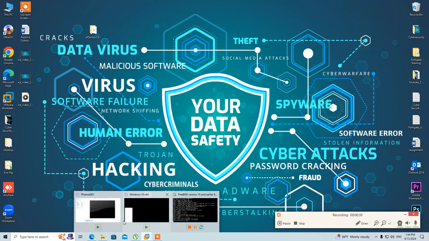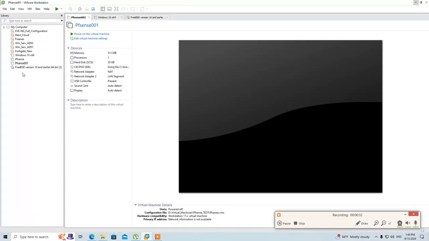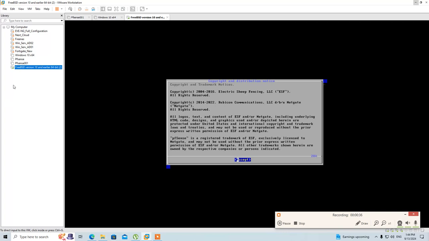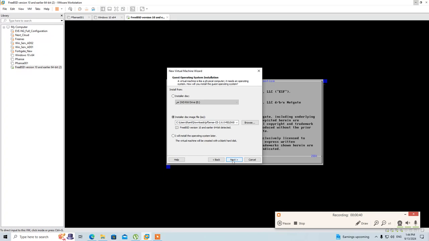In VMware Workstation, we need to create a virtual machine, a new virtual machine. Next, here you need to select the ISO file.